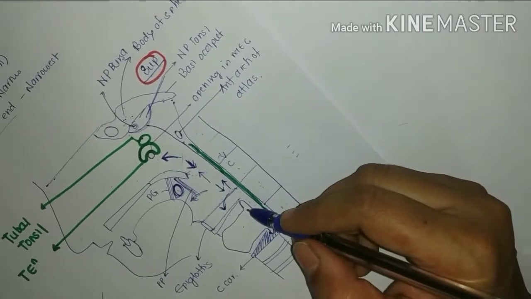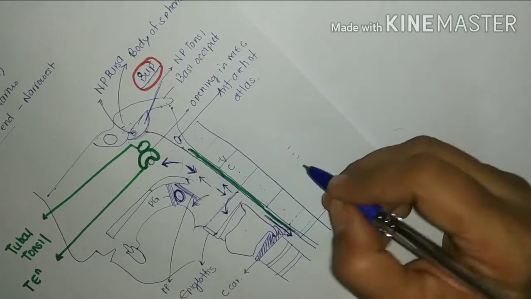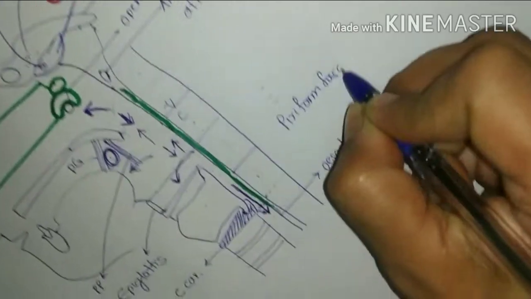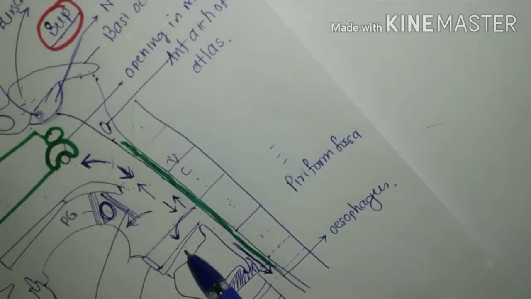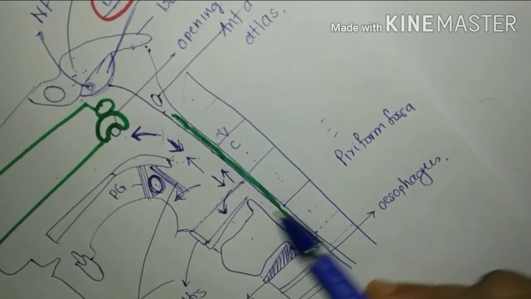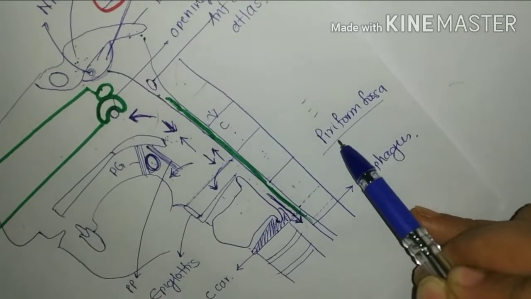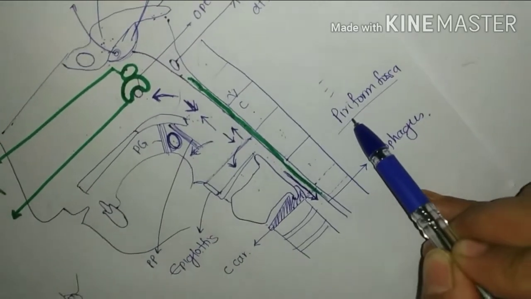On lateral side it is related to pyriform fossa. So pyriform fossa, which lies on either side of the inlet of larynx. At present you remember just the pyriform fossa. We are going to see the pyriform fossa in detail during larynx. Clear?